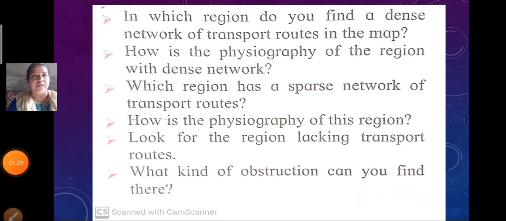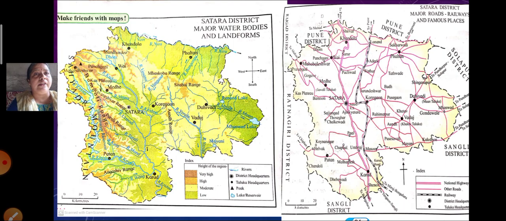Now, what are these questions? In which region do you find a dense network of transport routes in the map? Dense means more, more of the network of transport routes in the map. Now, here is the map. You can see two different maps over here. One is the physical map of Satara district showing the major water bodies and landforms, while on the right hand side you have the Satara district major roads, railways and famous places. These are the things which are shown in the map.